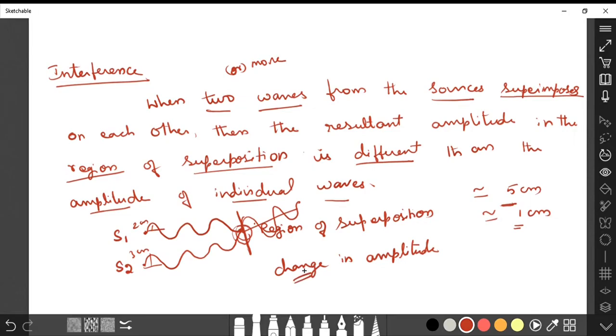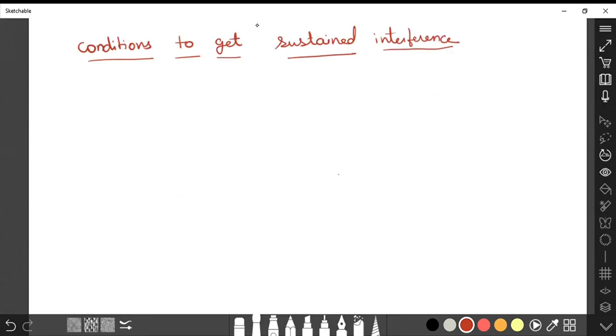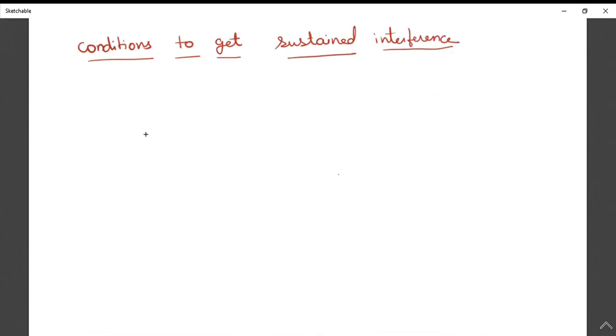Next we are going to discuss the conditions to get interference. What are the conditions to get sustained interference? We are going to discuss three conditions one by one. The first condition, as I already said, is that to make interference we need a minimum of two or more waves. These two or more waves should be coherent in nature. What is meant by coherent? The two waves should have the same frequency.